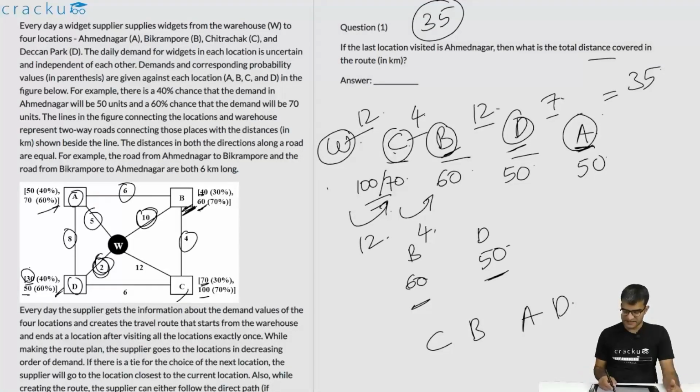And in this particular case, the information that is given in the question itself is nullified. That is the reason this question was revoked. This will not be considered for evaluation. Let us look at the next question.